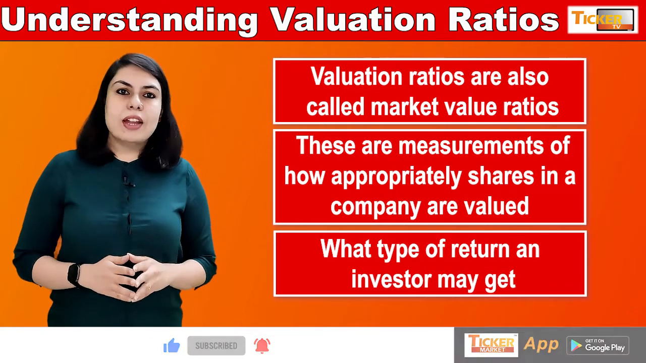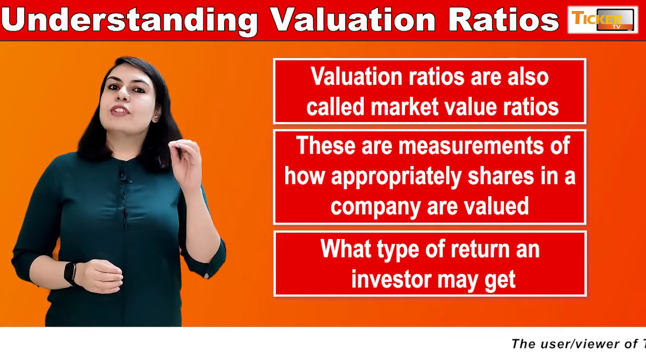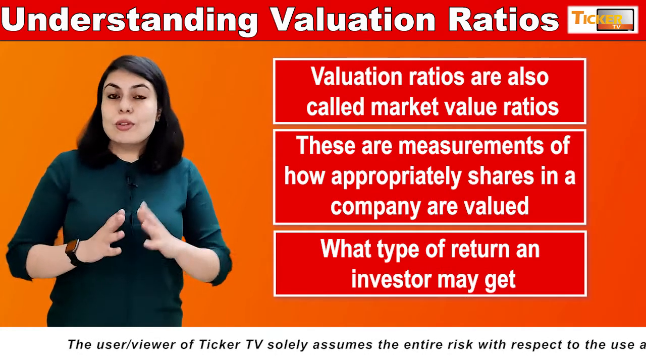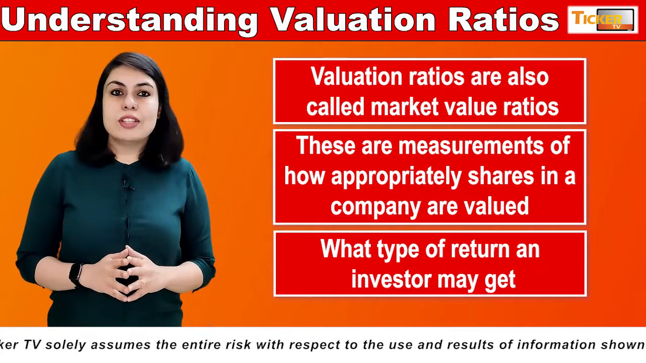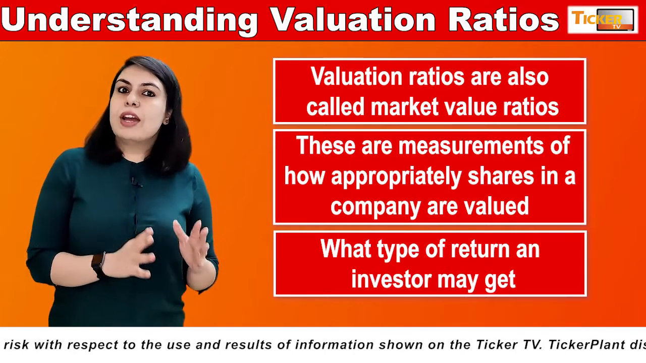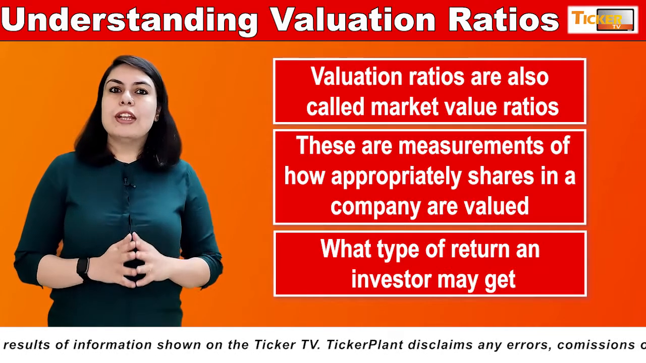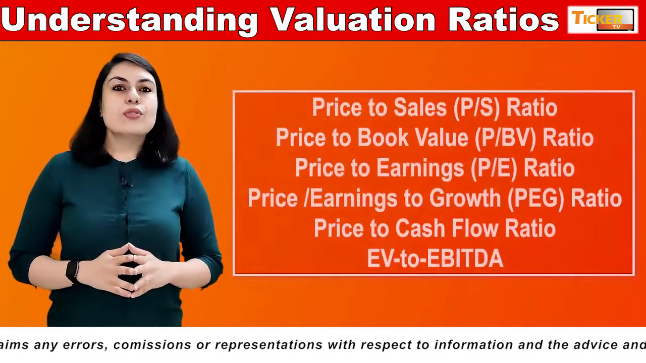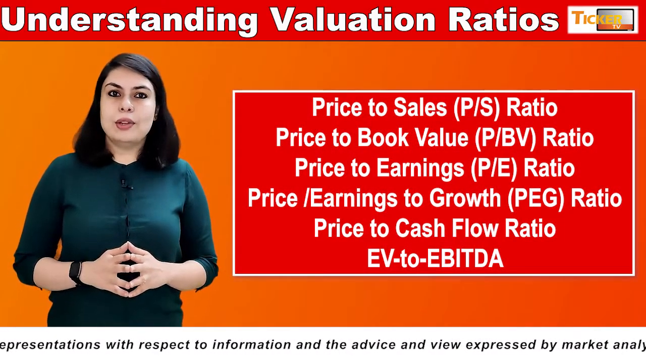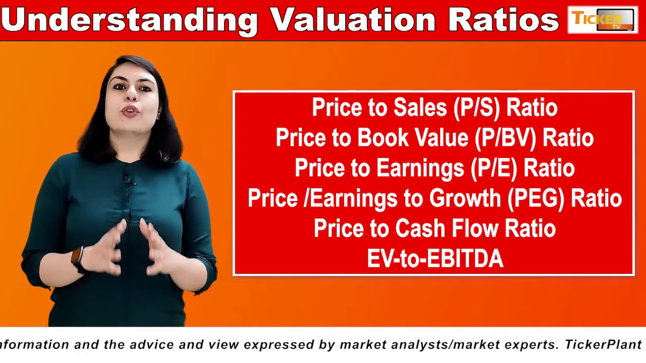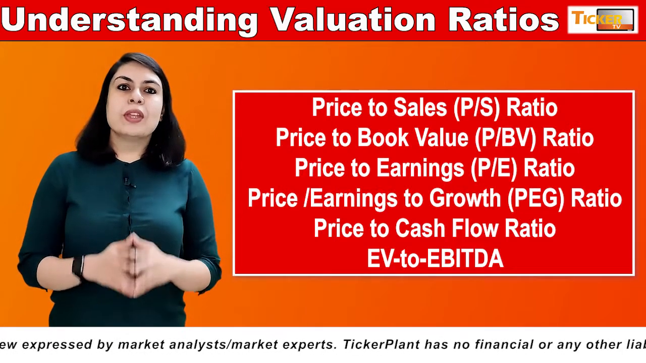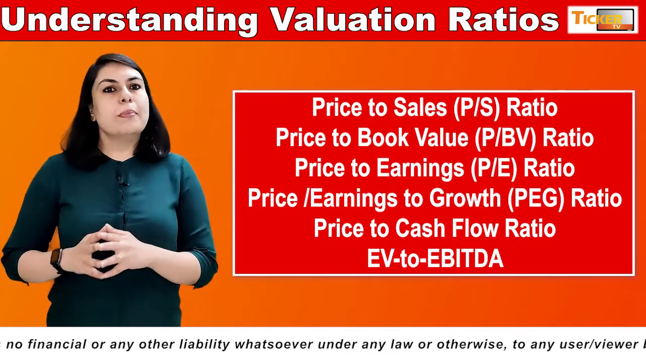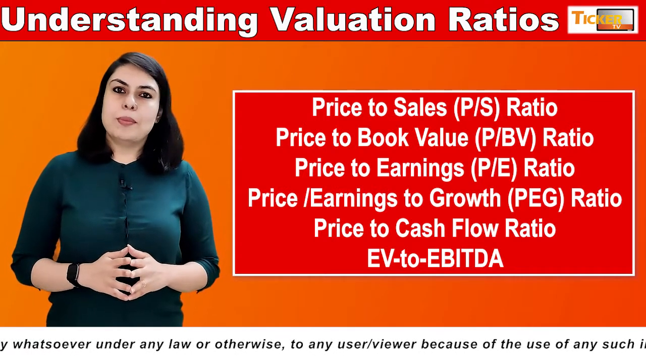By calculating the market value, a potential investor can see if the shares are overvalued, undervalued, or are available at a fair price. It also helps determine how much a potential investor should buy. There are several different valuation ratio calculations that can be done to find the market value of a company or a stock, and these are as follows. First, price to sales ratio. Second, price to book value. Third, price to earnings ratio. Fourth, price earnings to growth ratio. Fifth, price to cash flow ratio. Sixth, EV, enterprise value, to EBITDA. Now let's understand each one of them in detail.